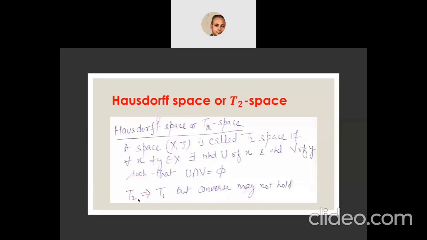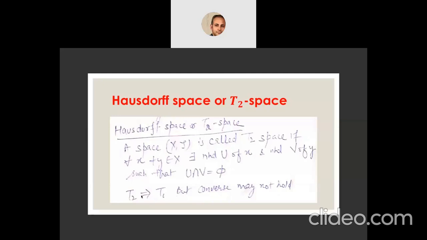So this is the definition of Hausdorff space. Earlier in the case of T1 space, this condition wasn't there. Now T2 implies T1 but the converse may not hold.